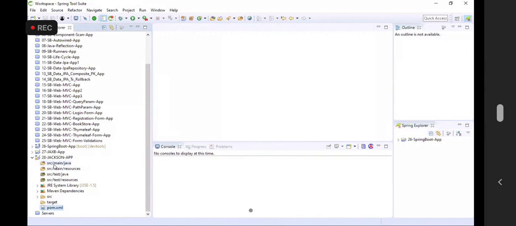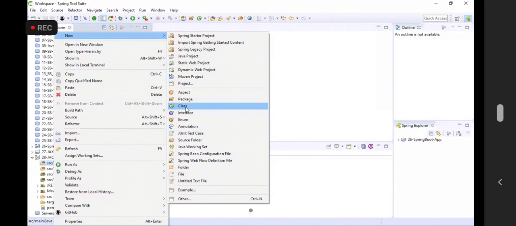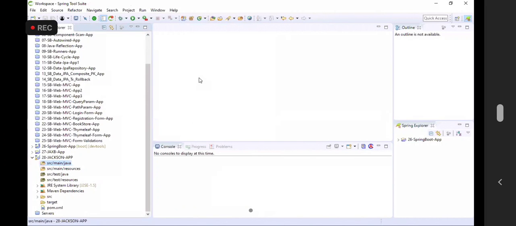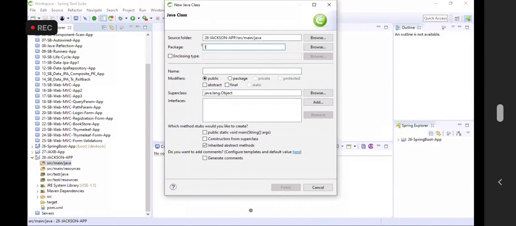Perfect. Let me create one Java class to represent the structure of the JSON. New class. I'm taking a class with the name Invoice in in.ashokit.bindings.